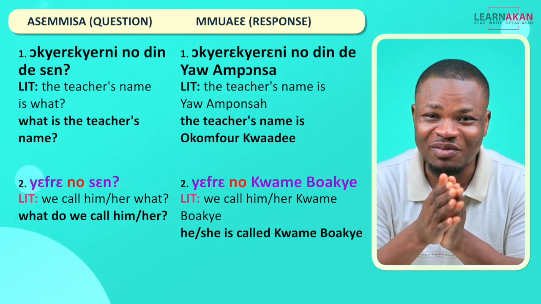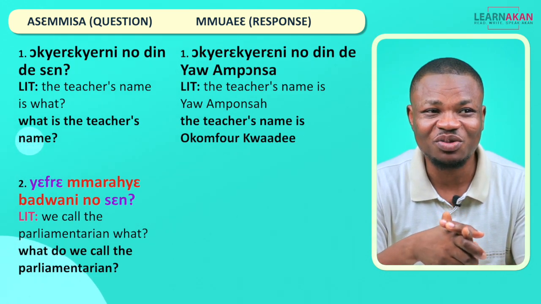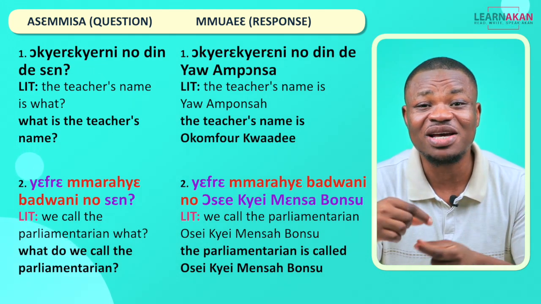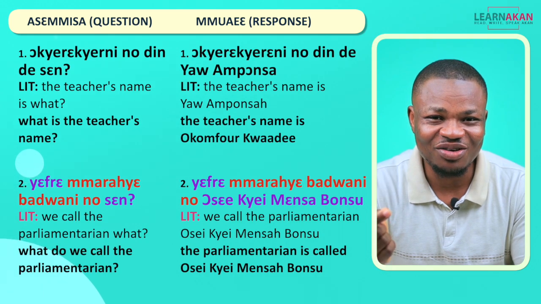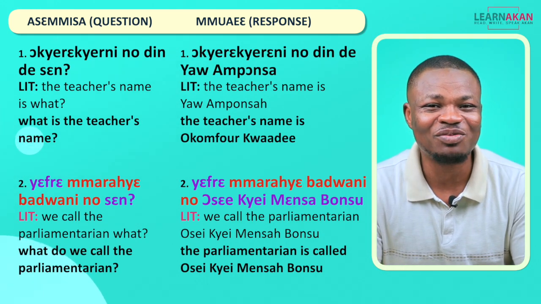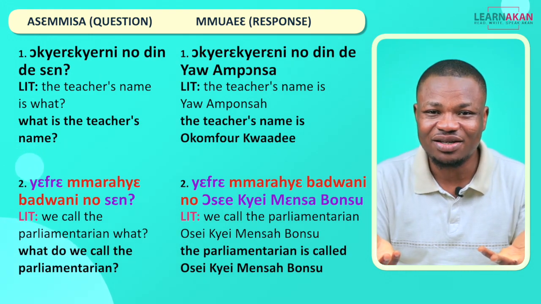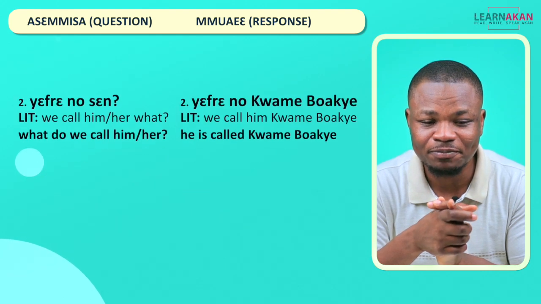Yefre no Kwame Boache. If it's the parliamentarian, then you can respond to that with Yefre mrashebedweni no osei chei mensa bunsu. Yefre mrashebedweni no osei chei mensa bunsu. So osei chei mensa bunsu is the name here. So you can replace that with any name at all, right?